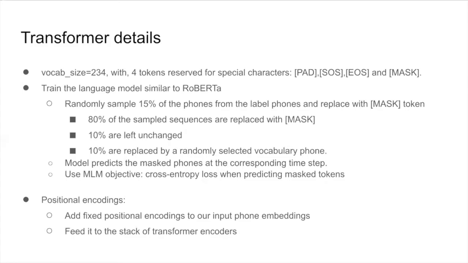And we use the MLM objective, which is the cross entropy loss when predicting the masked tokens at appropriate time steps. We also used positional encodings, where we added fixed positional encodings to our input phone embeddings and then proceeded to feed this into the stack of transformer encoders.